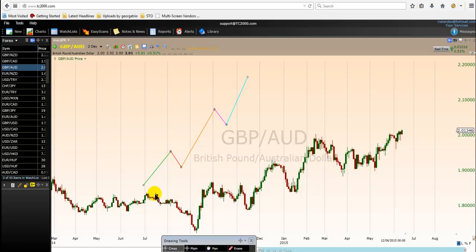So if you follow my drawing here, this is the first wave, this is the second wave in red, this is the third wave in orange, this is the fourth wave in pink, and this is the fifth wave in turquoise. So the Elliott wave extension will take place during the first wave, or the third wave, or the fifth wave.